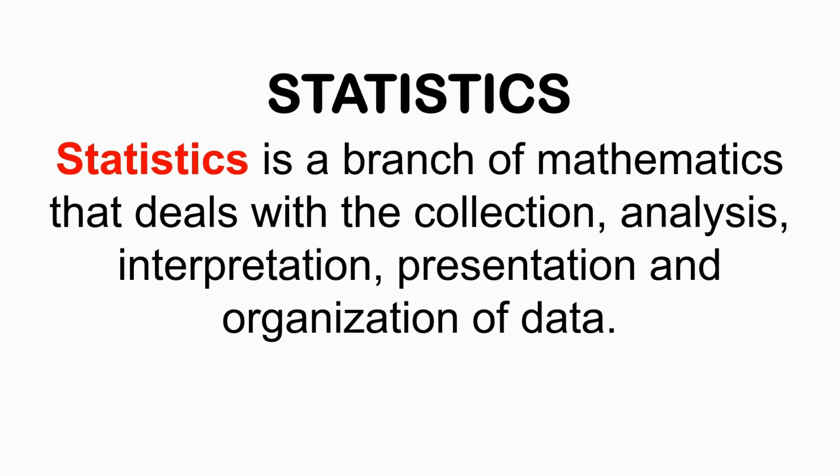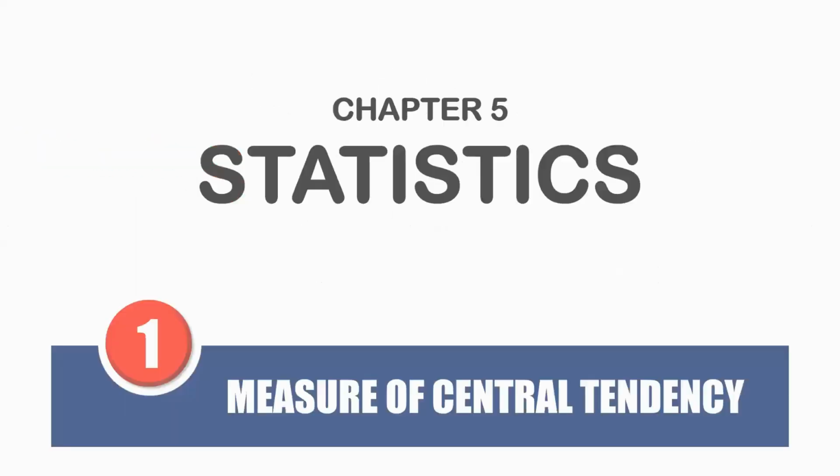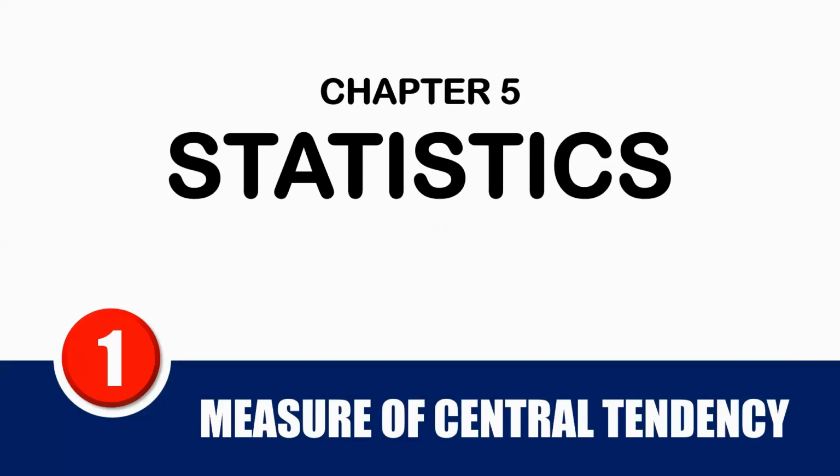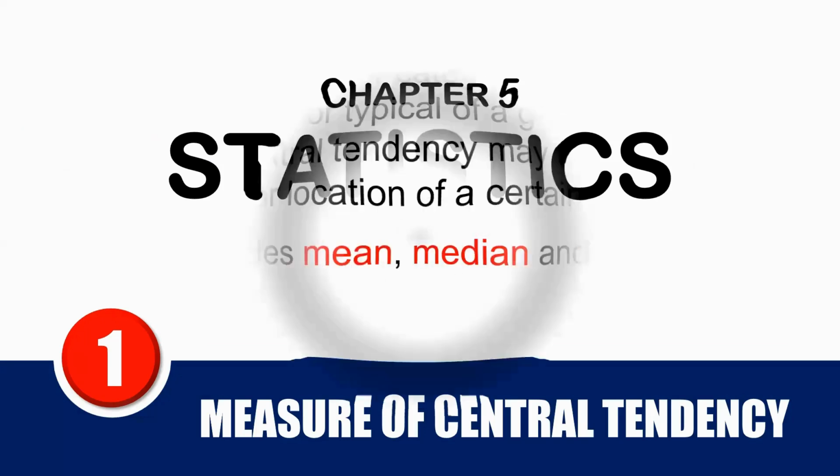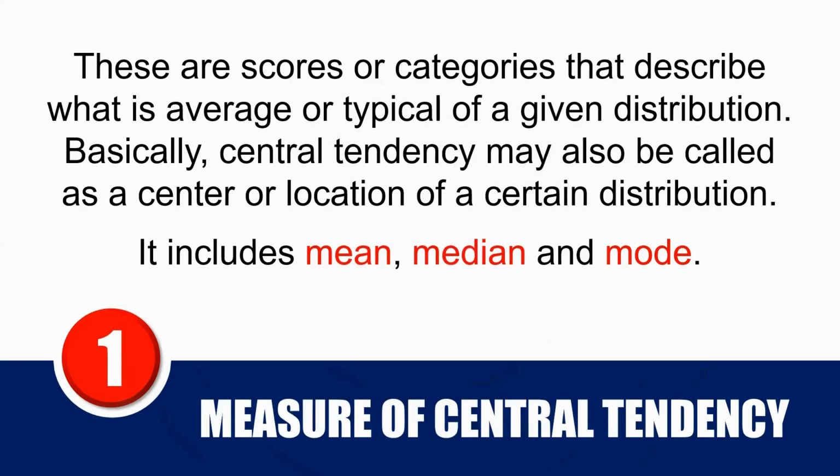Now let's start with the measures of central tendency. These provide the central or typical value of our data sets, indicating where most of the data points cluster. We have the mean, the median, and the mode. With these three measures, these are the scores or categories that describe the average or typical value of a given distribution. Central tendency may also be called the center or location of a distribution. Let's start with the mean.